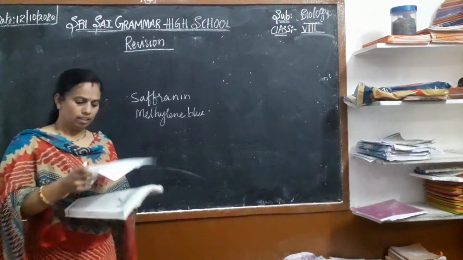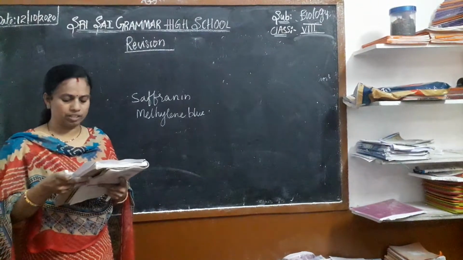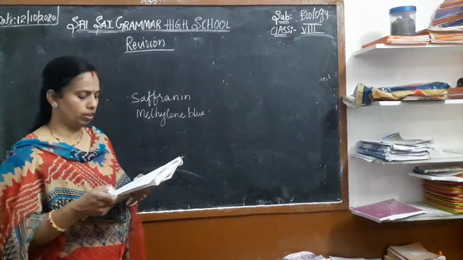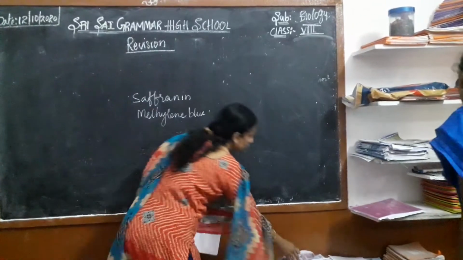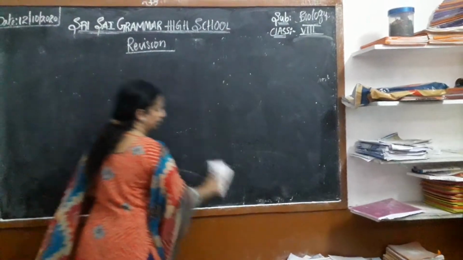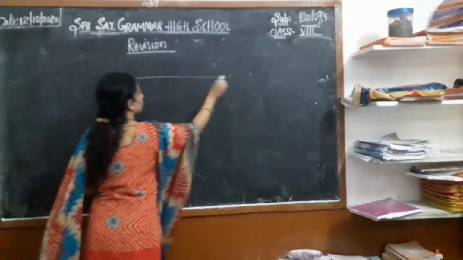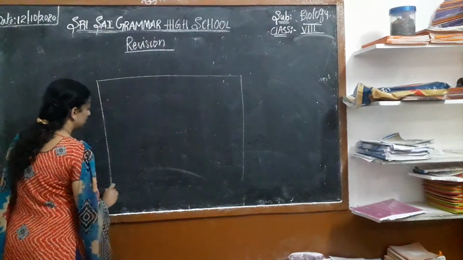You have to write: distinguish between unicellular and multicellular organisms. Make a table and write just 3 points.